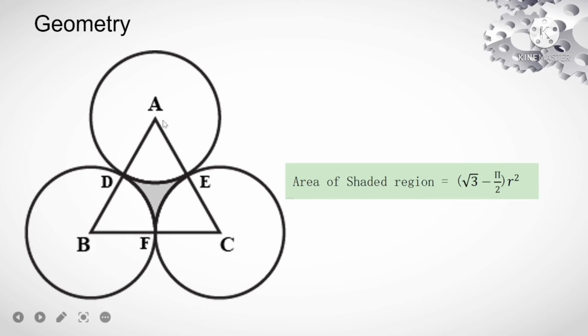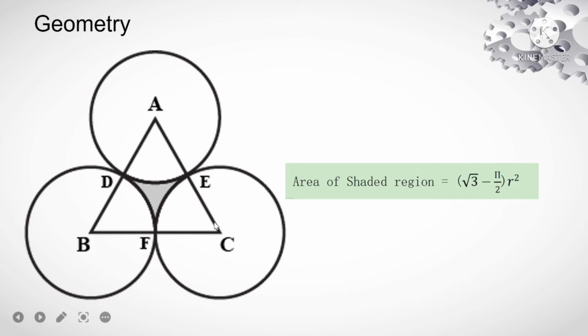Side length will be equal to twice the radius, and the three arcs or parts of the circles will be equal to half of the full circles. Why do it so?